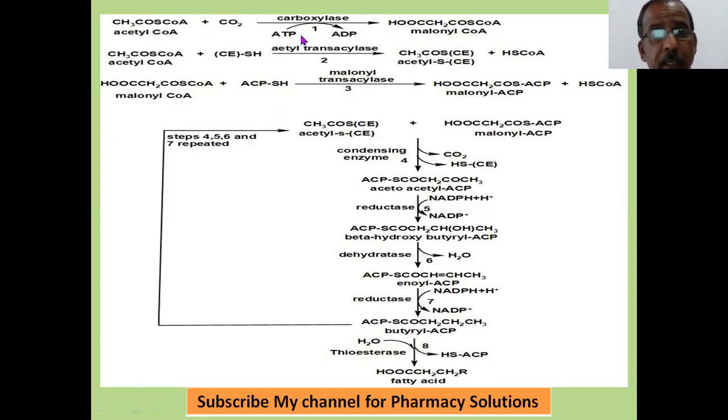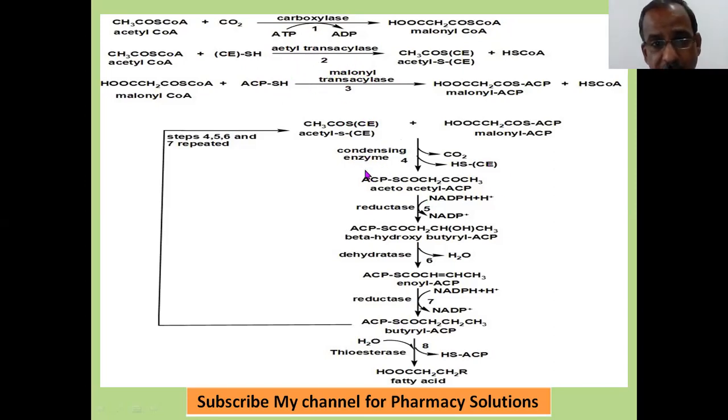This carboxylase is not a unit of the fatty acid synthase complex. Carboxylase is not present in the complex of fatty acid synthesis. The enzymes acetyl transacylase and malonyl transacylase are the ones present in the condensing unit.